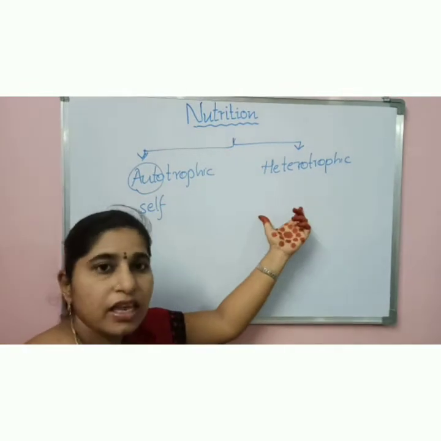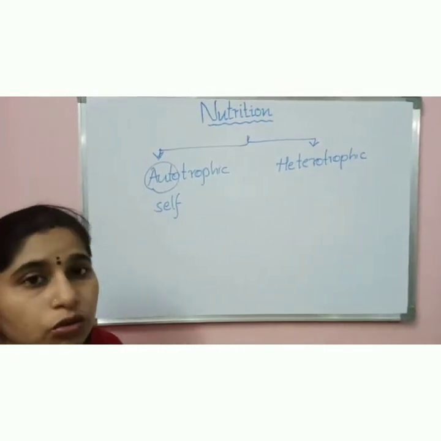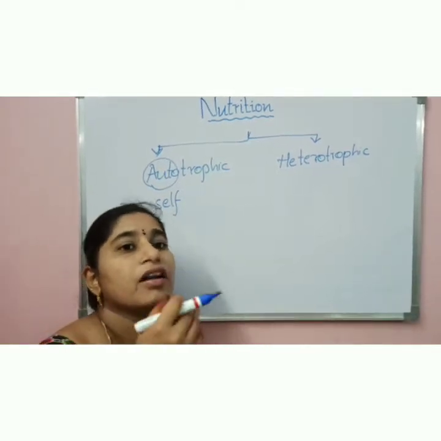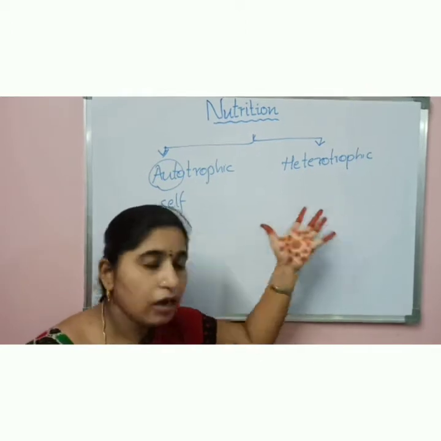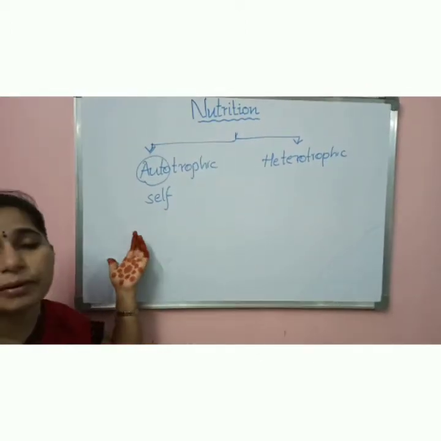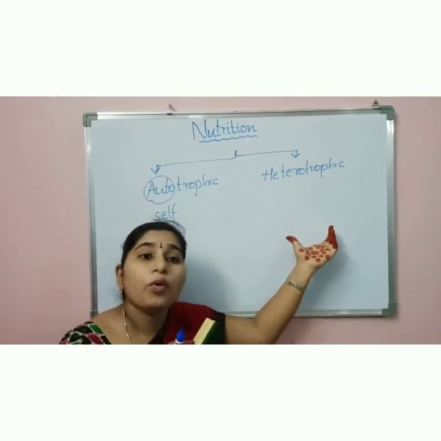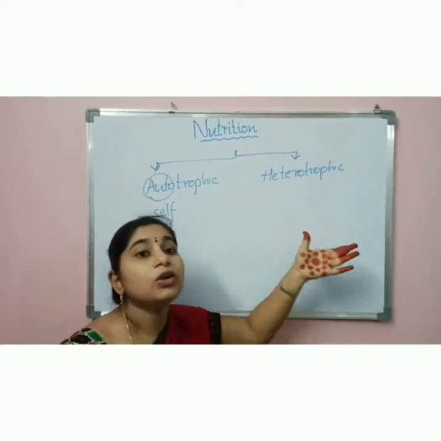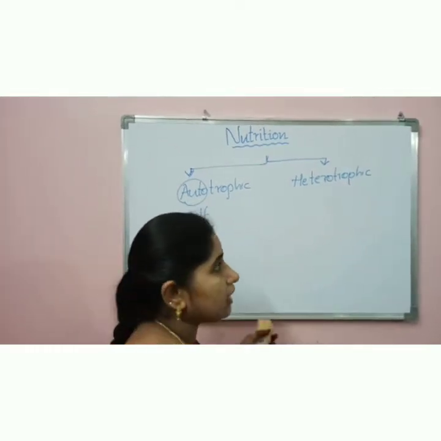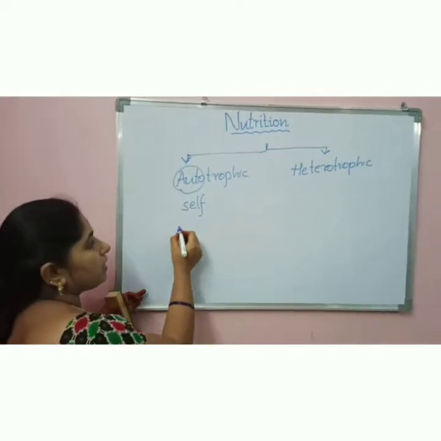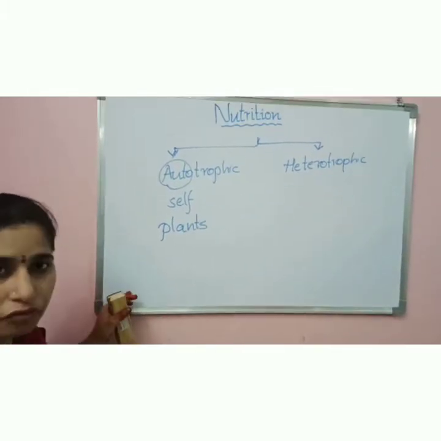The other one is heterotrophic nutrition. It can't prepare its own food material, so for the food, it depends upon others. That process is called heterotrophic nutrition. Autotrophic nutrition means it can prepare its own food material. Heterotrophic nutrition, it won't prepare its own food material. To get the food, it depends upon others. For example, plants are the organisms that follow autotrophic nutrition.